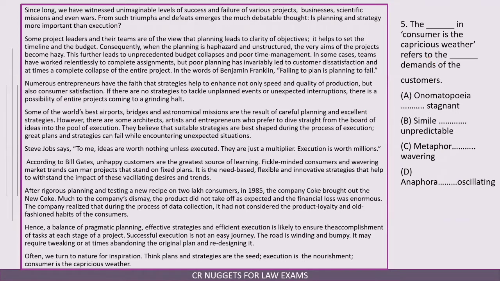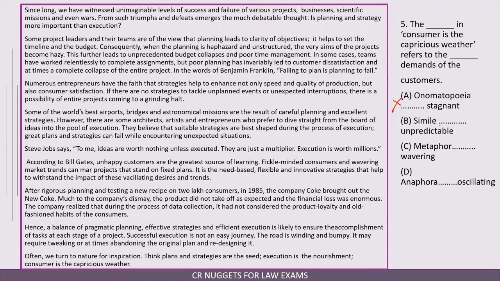The dash in the consumer is the capricious weather refers to the demands of the customers. So what is it? Onomatopoeia, simile, metaphor, or anaphora. Now, onomatopoeia is a word that is formed from the sound of something that it is naming. For example, words like crash, bang. When the door closes, we say it made the sound bang. Bang is a word and it represents the sound also. That is onomatopoeia. So, definitely A is not the answer.